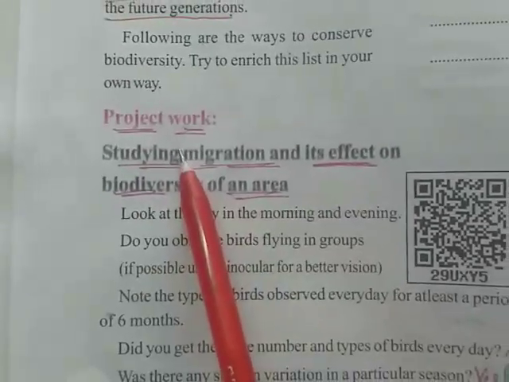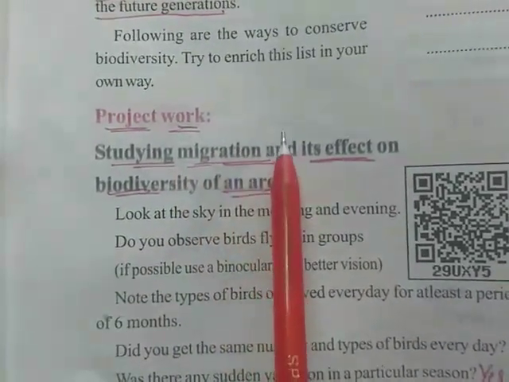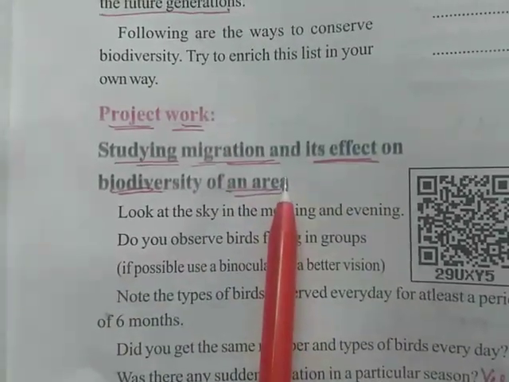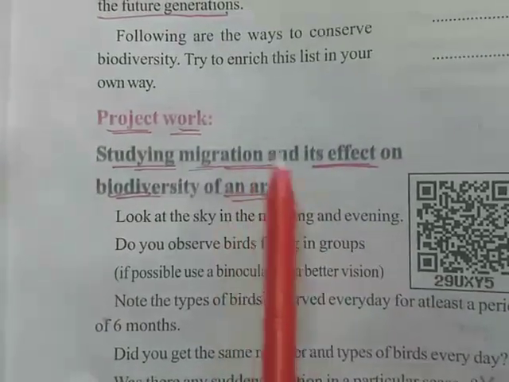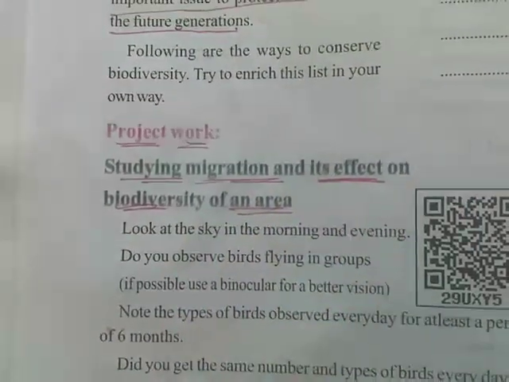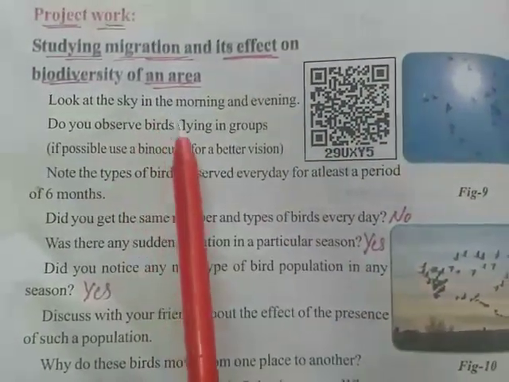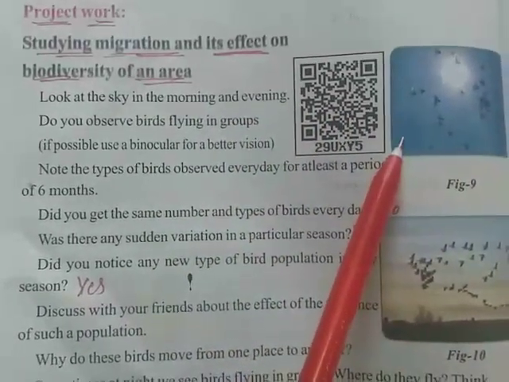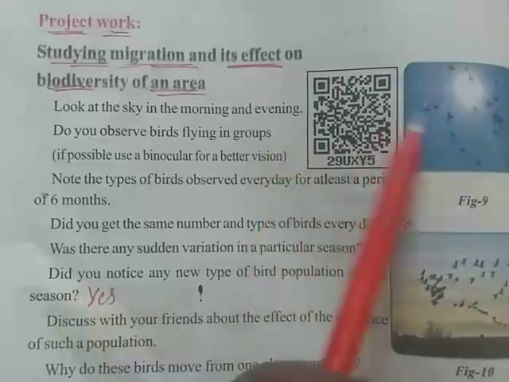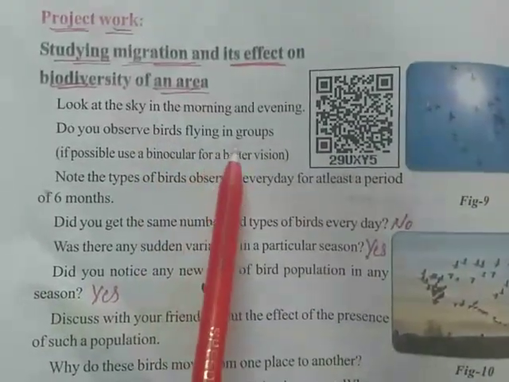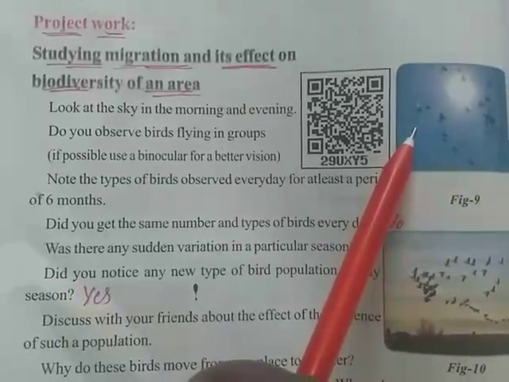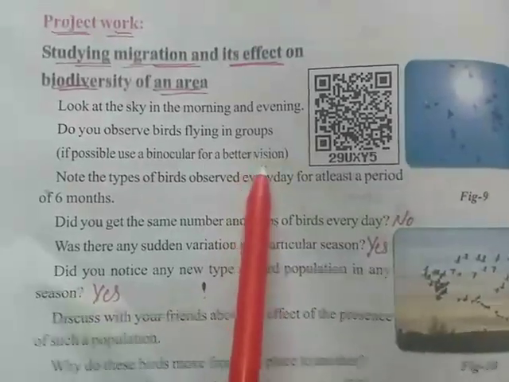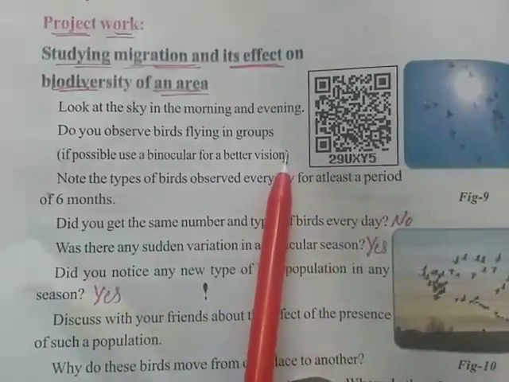Let us discuss. We have on page number 94 a project work: studying migration and its effects on biodiversity of an area. What will happen because of migration? We are going to observe. Look at the sky in the morning and evening. All of you observe this figure 9. If you observe the sky in the morning and also in the evening, do you observe birds flying in groups? Say yes or no? Yes, we can see. If possible, use binoculars for better vision. So if you have binoculars, you may use them.